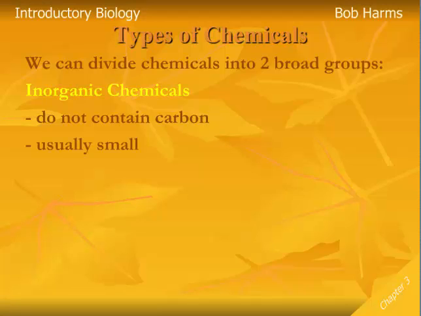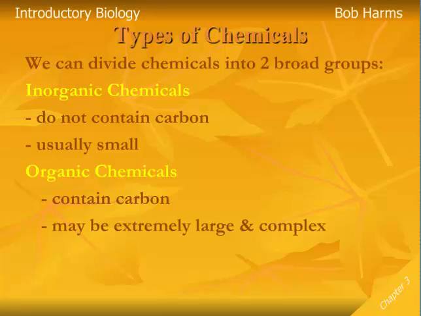Now, inorganic chemicals are usually relatively small. They're usually not particularly complicated. Things like water, salt, like sodium chlorine, acids and bases, those all are inorganic chemicals. Organic chemicals, on the other hand, are our other category, and organic chemicals obviously then are going to contain carbon. And so anything that contains carbon would be organic.